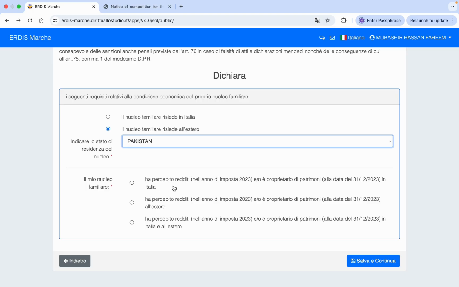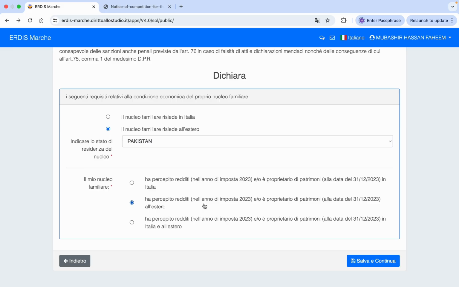Okay, the next one is an important selection. First is that your family has income in 2023 in Italy. If they have income in Italy, then you need to tick this box. And if your family has an income in the year 2023 outside, in a foreign country, then you need to tick this box. This is normally for the new fresh students. But if your family has an income in 2023 both in Italy and also in a foreign country, then you need to tick this box.